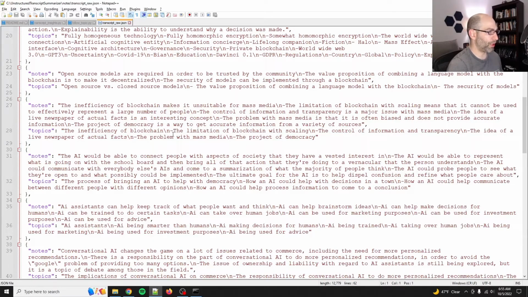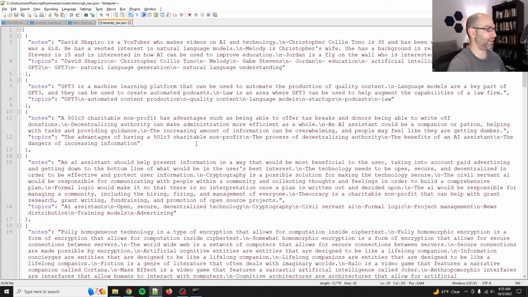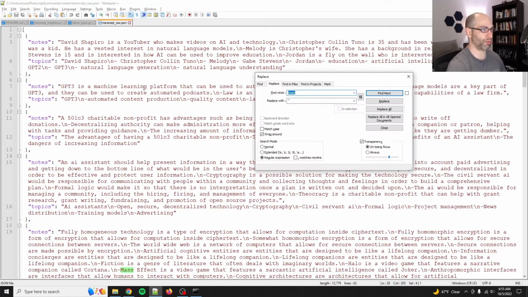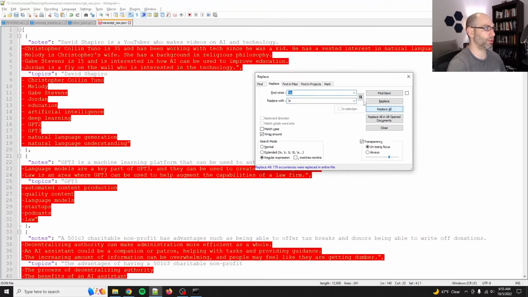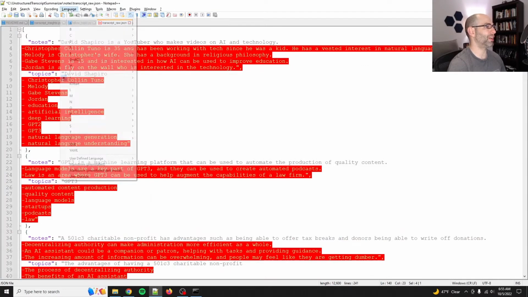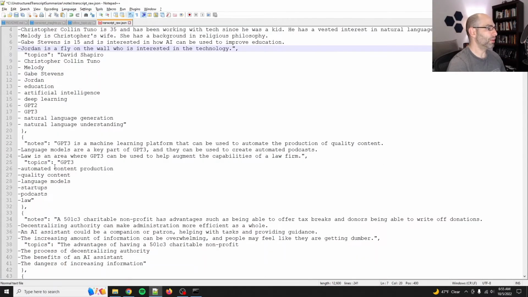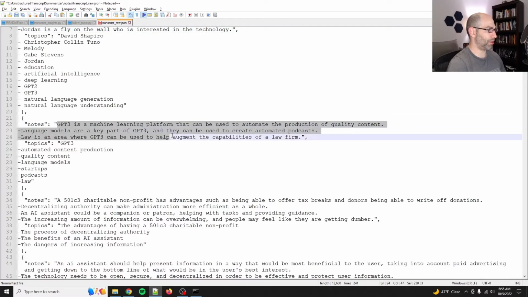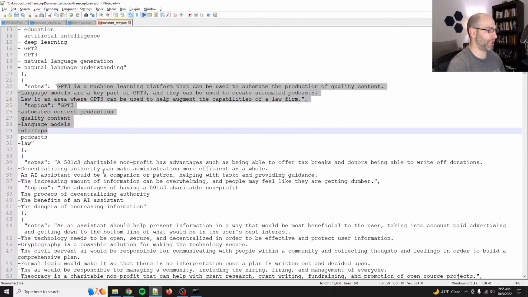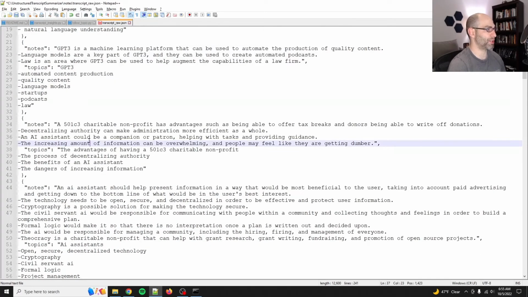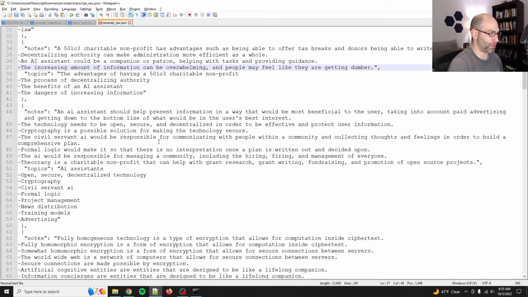So what you can do is look at this and figure out, okay, let me add something. We'll do find new lines and just replace all. Yeah, I know. Language, none. Okay, so we get the notes. It's a little bit easier to see. I'm not going to save it like this because it breaks the JSON. But we've got particular topics and notes.